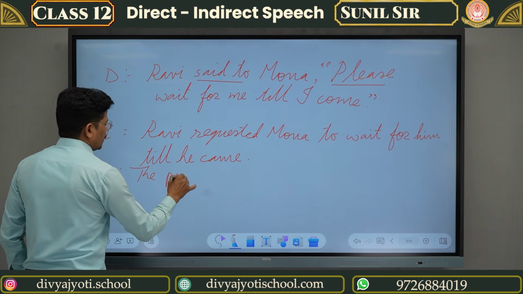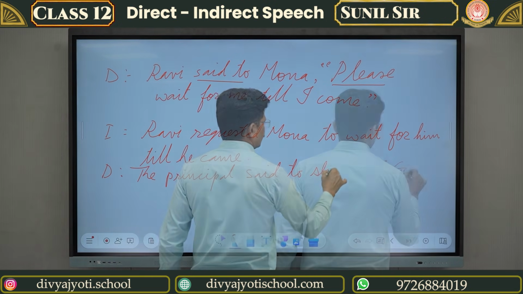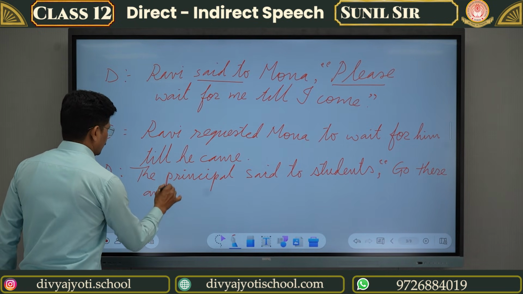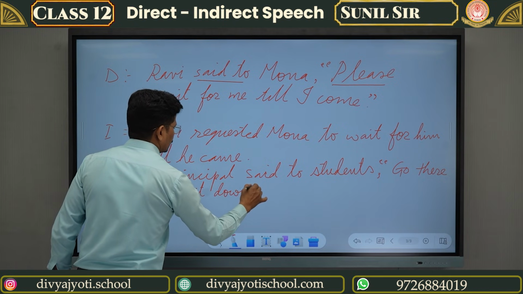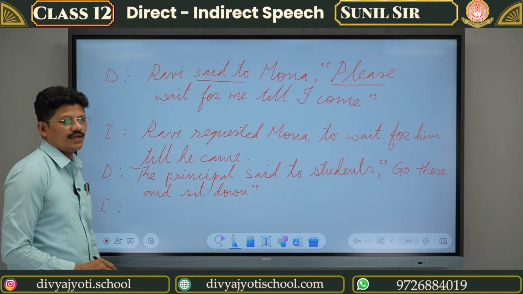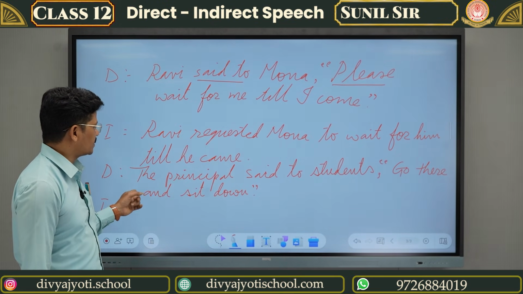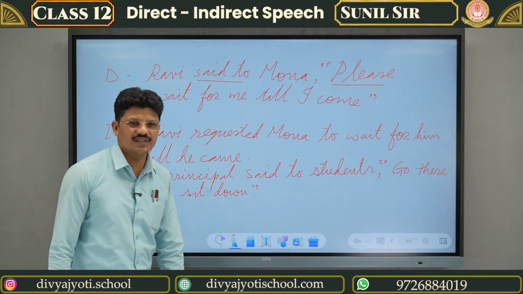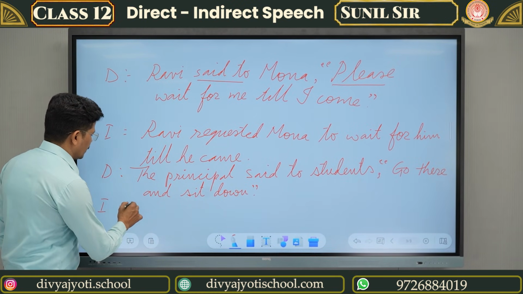One more sentence, let's take one for command. The principal said to students, go there and sit down. Okay, so this is also an imperative sentence. Command is given. Who is telling to whom? The principal is telling the students, he is giving the command, go there and sit down. So in this sentence, how to change into indirect?